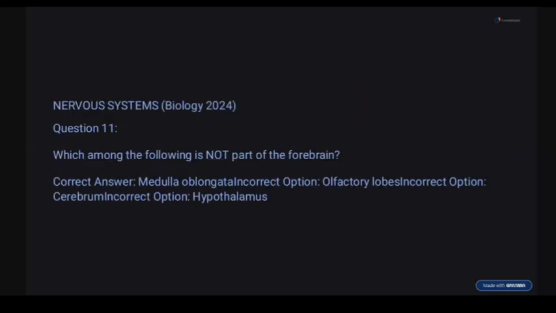Which among the following is not part of the forebrain? Medulla oblongata, olfactory lobes, cerebrum, hypothalamus. Which of the following is not part of the forebrain? So the answer here is medulla oblongata. The rest are part of the forebrain. They are responsible for smell, cognition, regulation, perception. So the medulla oblongata is part of the hindbrain, not forebrain.